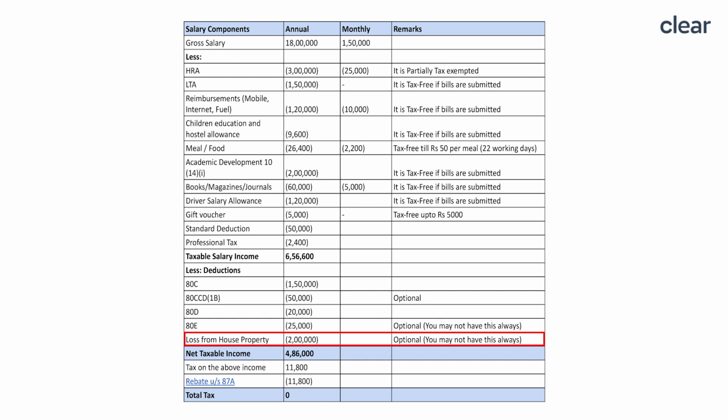And next comes loss from house property. In case you've serviced a home loan, then the interest on that is tax deductible up to a limit of 2 lakh rupees. And this also again is not deducted from this income. This is just mentioned here for your reference. So the net taxable income after deducting 80C and 80D works to around 4,86,000. The tax on this above income will come to 11,800. You must also note any income which is under 5 lakh rupees, you will get a complete rebate, that is your total tax will become zero. So what you must aim is to bring your net taxable income up to 5 lakh rupees.